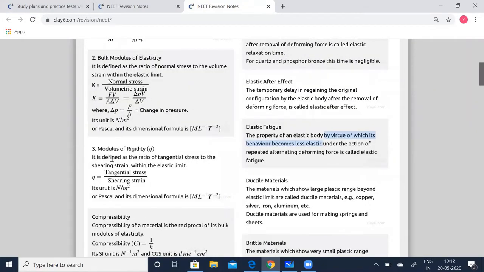Modulus of rigidity is defined as the ratio of tangential stress to the shearing strain within the elastic limit. Eta is the symbol which denotes rigidity modulus. Eta is equal to tangential stress divided by shearing strain. Its unit is N M to the power of minus 2, or Pascal, and its dimensional formula is the same as that of the bulk modulus, mL to the power of minus 1 T to the power of minus 2.